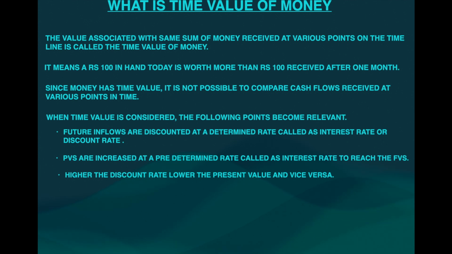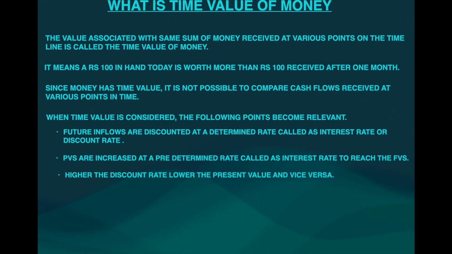So for all future inflows, if you want to carry out an analysis that I am going to receive 1 lakh after 1 year, 2 lakh after 2 years, 3 lakh after 3 years, and you have to calculate what its value is today, you have to discount all of those with the standard interest rate at that particular point of time to get the actual value today of the money you are going to receive. So that is called future value discounted at a discount rate.